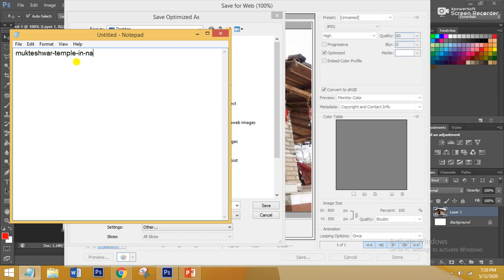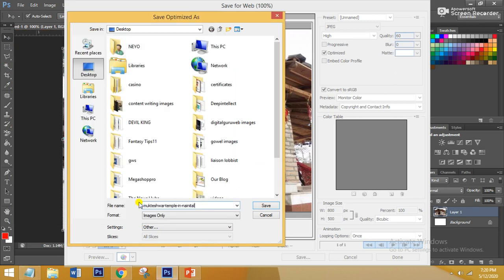You have to use lowercase, and you are not supposed to use spaces or any other characters between the words of your image name. So here you will save the name like this.